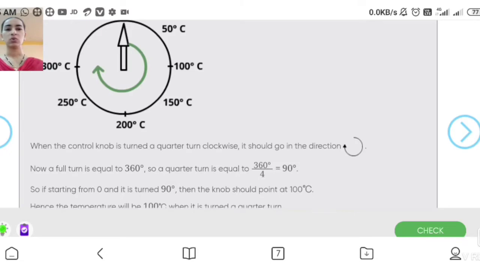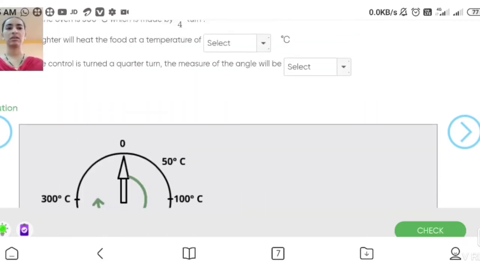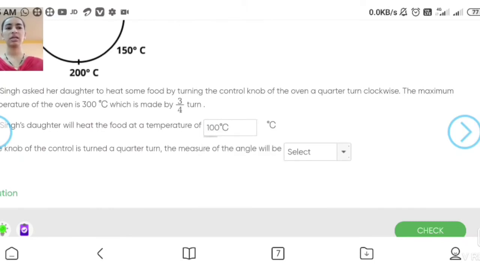Yes. So if starting from 0 it is turned 90 degrees, then at which degree should the knob point? At 100 degrees Celsius. Okay, so the first answer is 100 degrees Celsius and the second is 90.